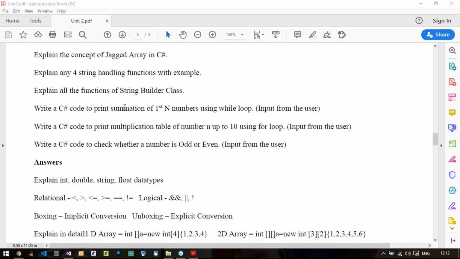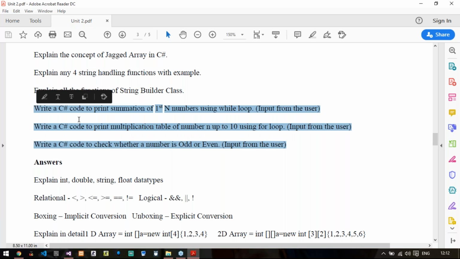Then a C# code to print the summation of the first n numbers using a while loop with input from the user. You need to use Console.WriteLine and Console.ReadLine. Then print the multiplication table of a number n up to 10 using a for loop. Let us say my n is 5, then it will be 5 into 1 equals 5 till 5 into 10 equals 50. And then write a C# code to check whether a number is odd or even. So these 3 simple examples are there in your 4 marks questions.